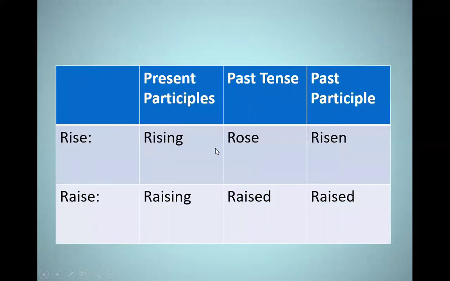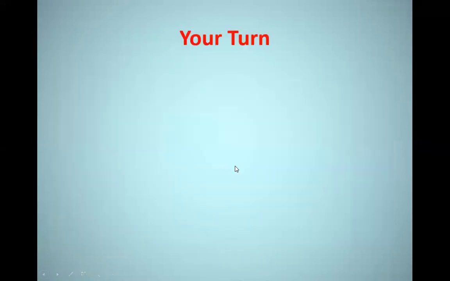So let us take the conjugation of both verbs. Rise, rising, rose, and risen, while raise, raising, raised, and raised. So we can say that rise is an irregular verb, but raise is a regular verb. Rise, no object with it. Raise, there is an object after it. Let's check your understanding, guys.